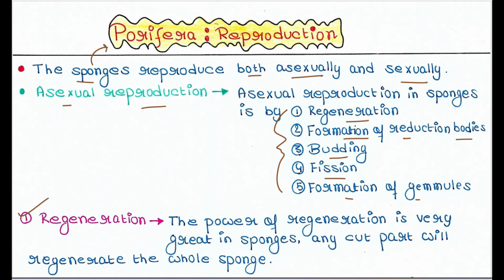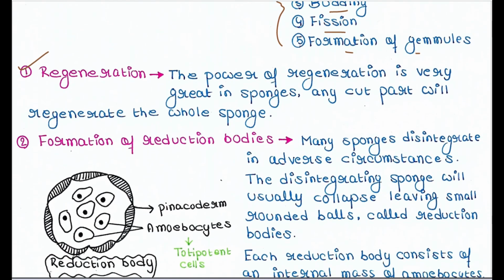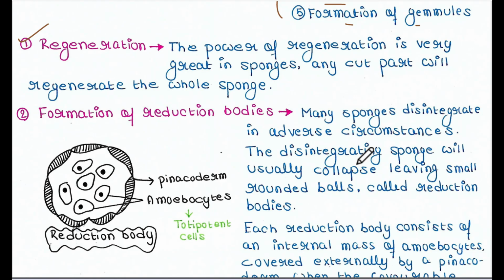First one is regeneration. So we all know what is regeneration. The power of regeneration is very great in sponges. Any cut part will regenerate the whole sponge. So if you fragment a sponge in different parts, each part has the capability to generate a new body. That is called regeneration.